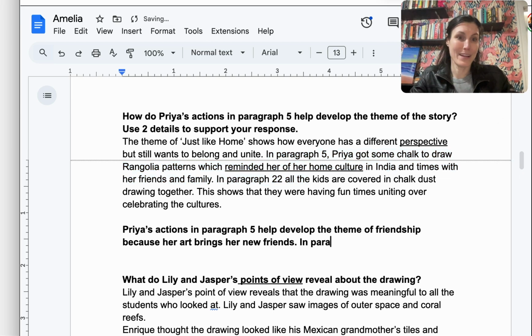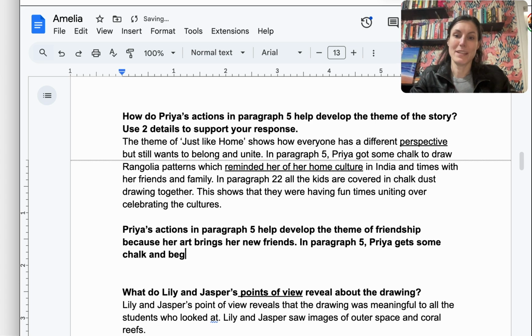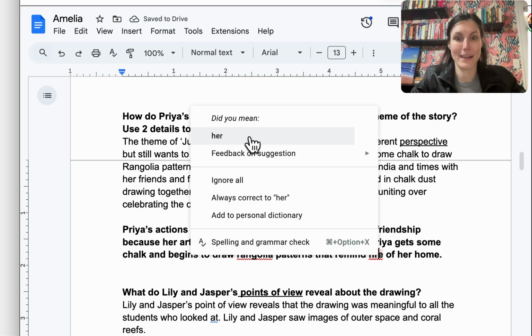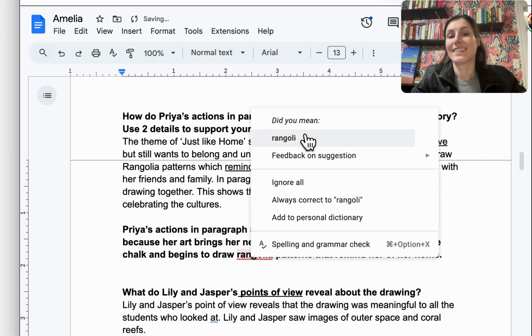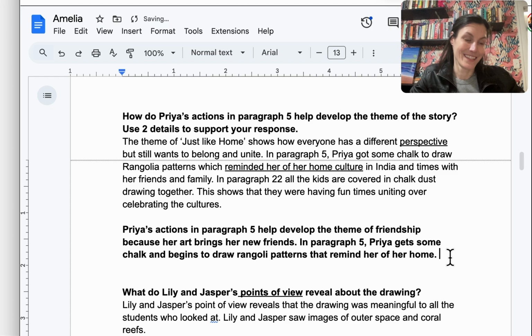I could say in paragraph 5, Priya gets some chalk and begins to draw Rangoli patterns that remind her of her home, which we could also say her friends were there too, right? So that is basically the catalyst. And a catalyst is something that someone could do that causes something to happen. Also, like in a chemistry class, a catalyst could be something you add to make something explode. So it's also a science word.